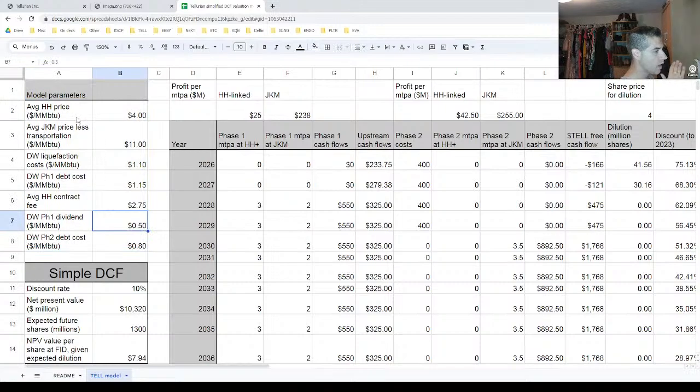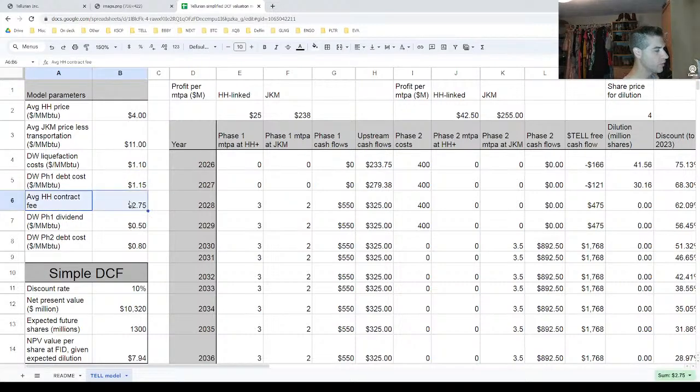I'm looking at an average Henry Hub price of about $4. A rough JKM, and you could substitute in TTF, I just wrote down JKM to simplify the text I had to write on the model. Assume that's at $11. The liquefaction costs at Driftwood sum up to about $1.10 per MMBTU, and then the debt service is about $1.15 per MMBTU in Driftwood phase 1.